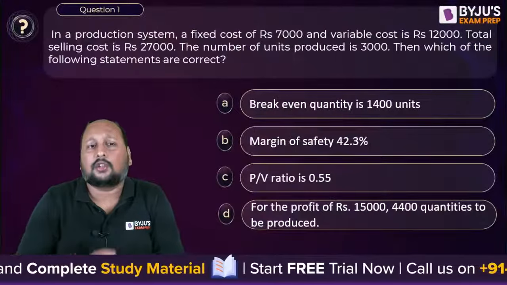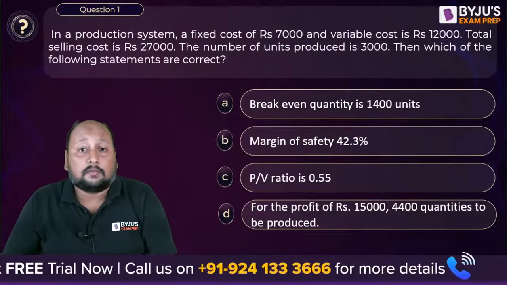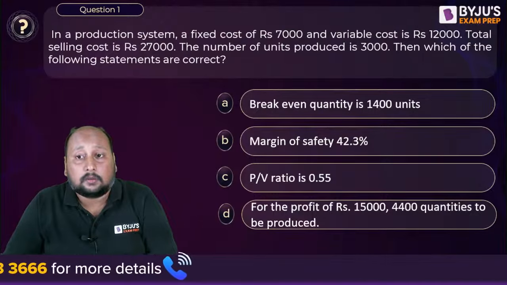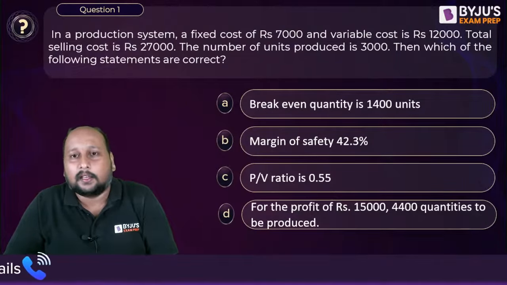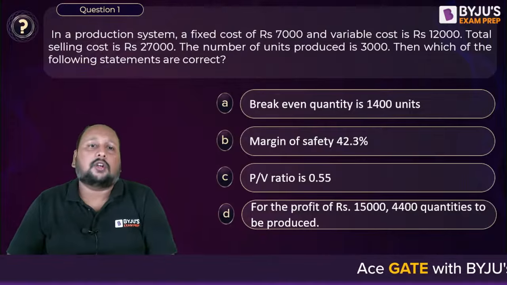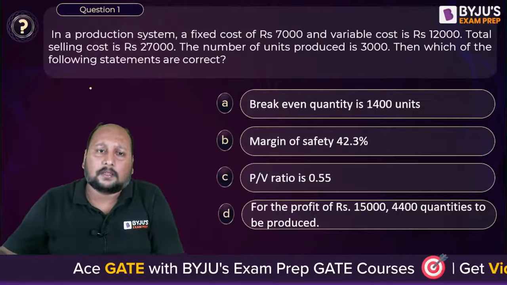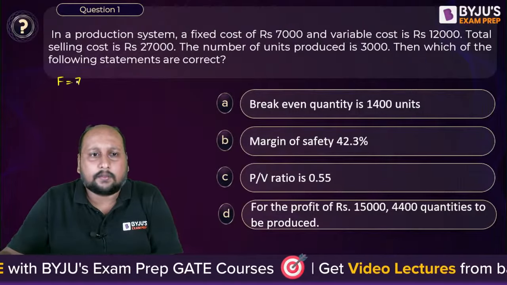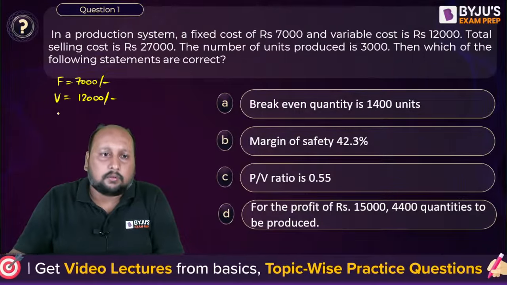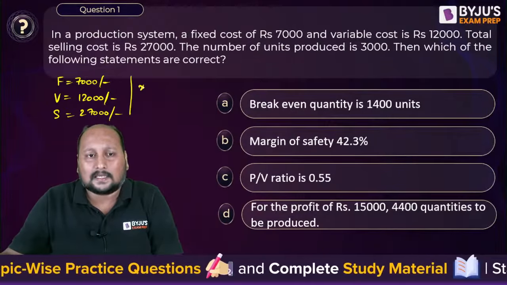Here we go. The first question on the screen is from break-even analysis. In a production system, the fixed cost is rupees 7,000 and the variable cost is rupees 12,000, and the total selling cost is 27,000. The number of units produced is 3,000. Which of the following statements is correct? They have given you the fixed cost, that is F equal to 7,000. They have given you the variable cost, equal to 12,000. They have given you the selling price, equal to 27,000, and the units produced, that is X equal to 3,000.